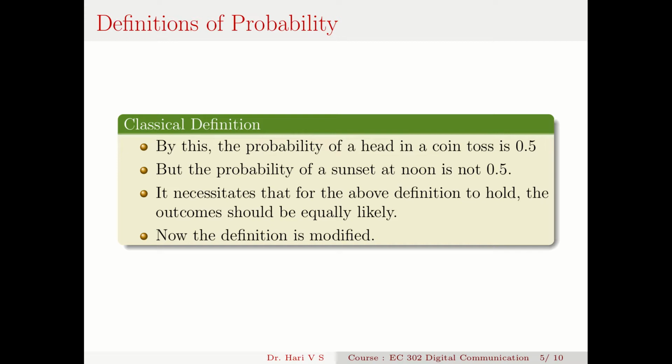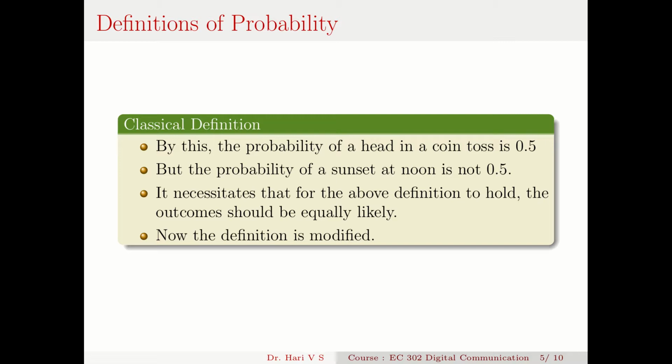So you can say the probability, but it is not the same for sunset at noon because we have never seen that. Okay, so you cannot say that the probability of a sunset at noon is 0.5. You cannot say that. But you can say that the probability of getting a head in a coin toss is 0.5. Now the definition is modified. I added one more word to that. What is the a priori probability P(A)? That is N_A by N, provided that all these outcomes are equally likely. Now you think that my problem is solved.